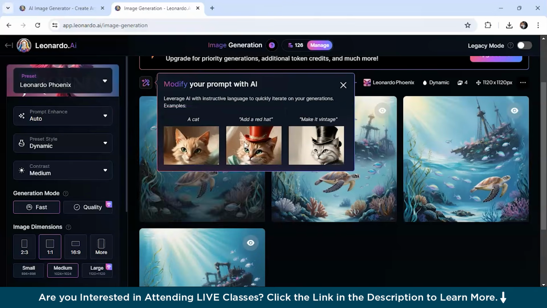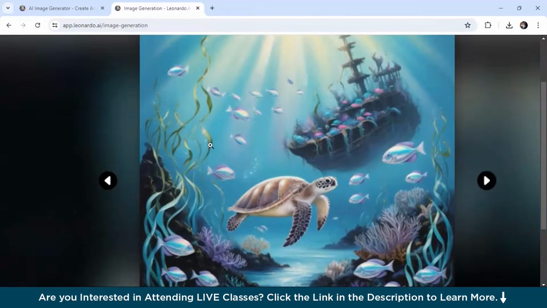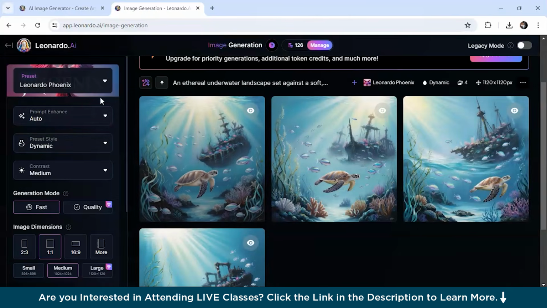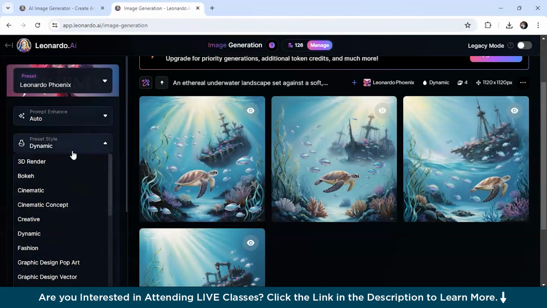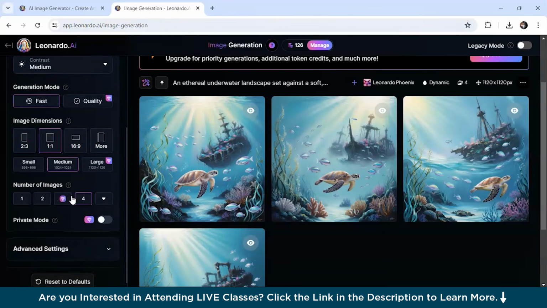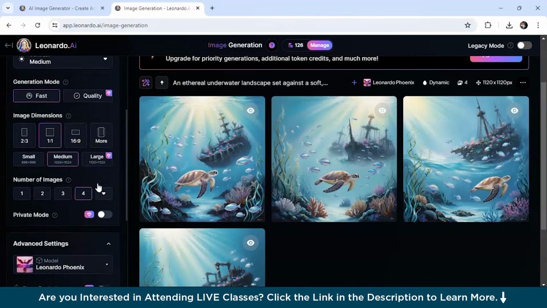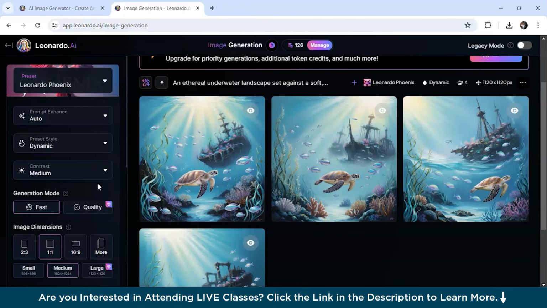So you can see the image it has generated for us. Okay, let's click on it. The quality is really good as compared to others, and also for the preset style we have selected, it's really good. So if I have to rate this AI generator, then the quality will be at 8 and performance is 8.5 due to its customization options, because the number of options we get is really good. Also we have advanced settings over here. So overall it's good. I would rate it 8.5 compared to other AI generator tools.